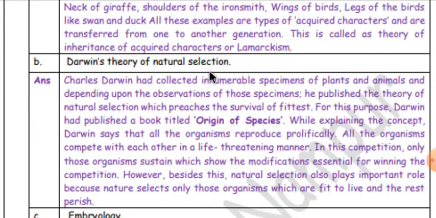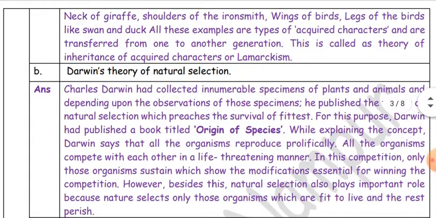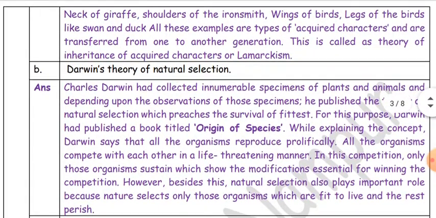Darwin's theory of natural selection. Charles Darwin had collected innumerable specimens of plants and animals, and depending upon the observations of those specimens, he published the theory of natural selection, which preaches the survival of the fittest. For this purpose, Darwin published a book titled Origin of Species, which explained the concept.